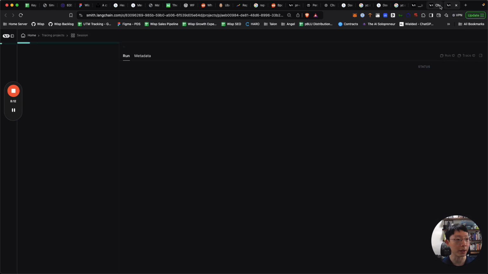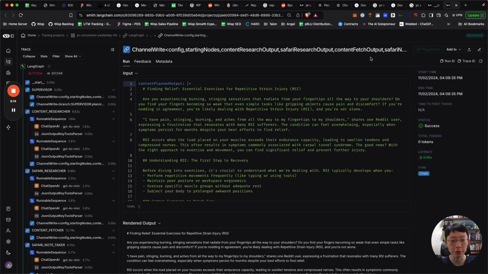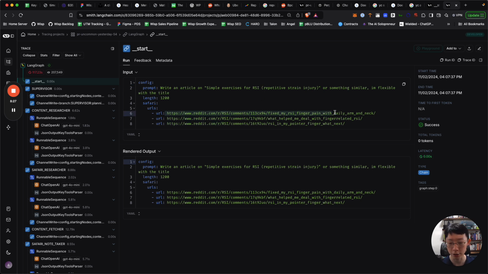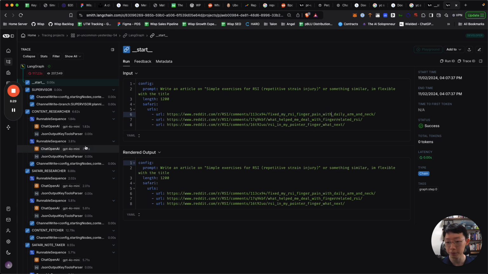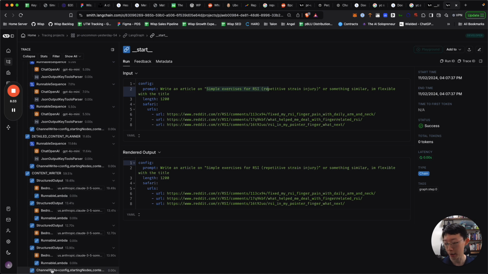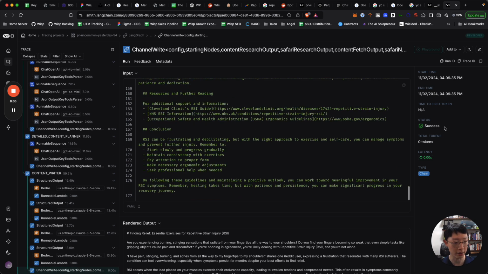And so you might be thinking, hey, can I use this for non technical stuff? So here's an example of another topic that I'm pretty interested in, RSI. Again, I gave it 3 discussion threads to start off from, and just asked it to start some simple exercises for RSIs. And going to the output, let's see.